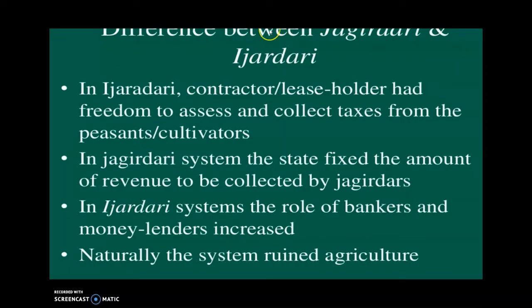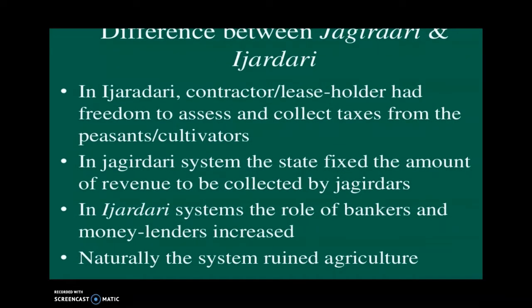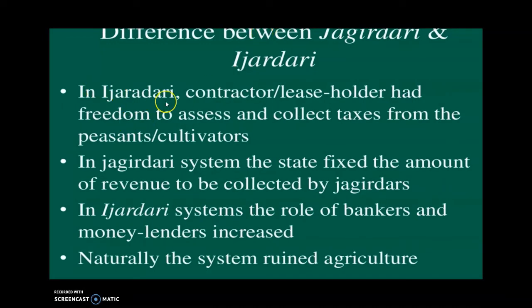Then what is the difference between Jagirdari and Ijaradari? In Ijaradari, the contractor or leaseholder had freedom to assess and collect taxes from the peasants or cultivators. In the Jagirdari system, the state fixed the amount of revenue to be collected by Jagirdars.